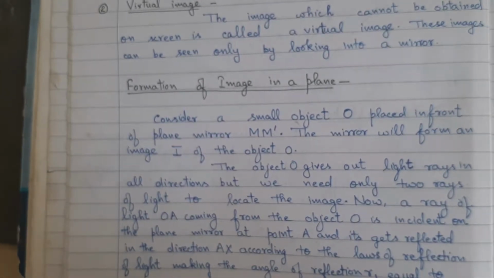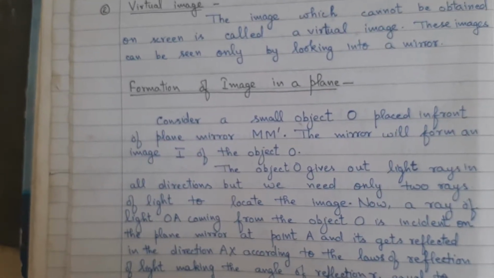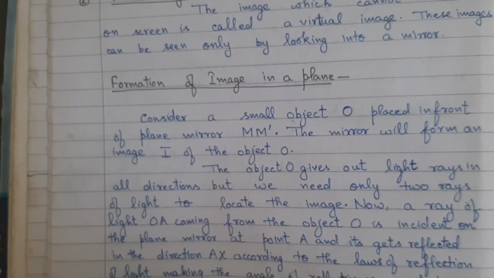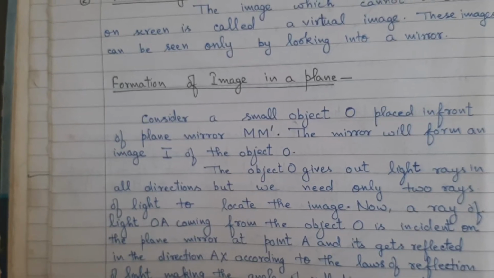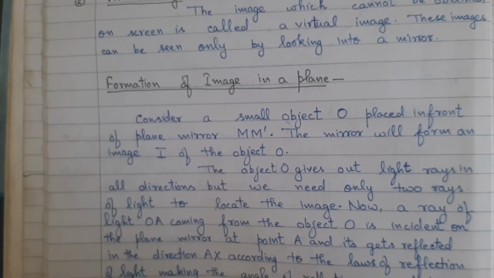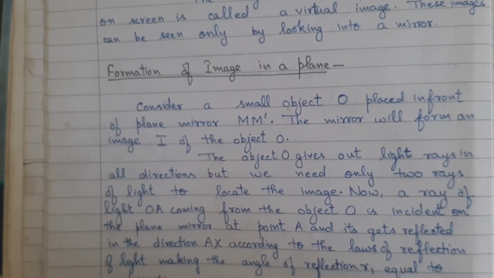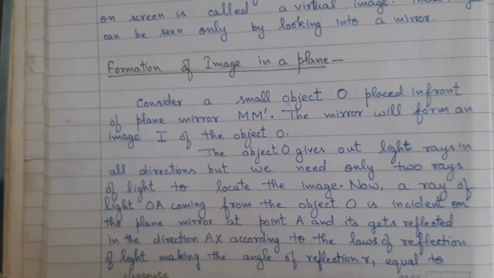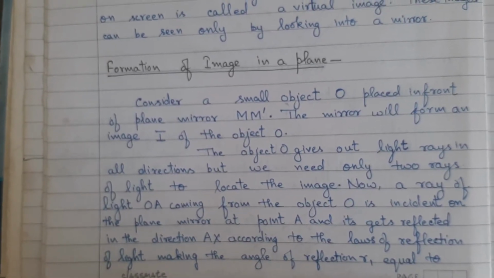Formation of image in a plane mirror. Consider a small object O placed in front of a plane mirror M M dash. The mirror will form image I of object O. The object O gives out light rays in all directions, but we need only two rays of light to locate the image. Now a ray of light OA coming from the object O is incident on the plane mirror